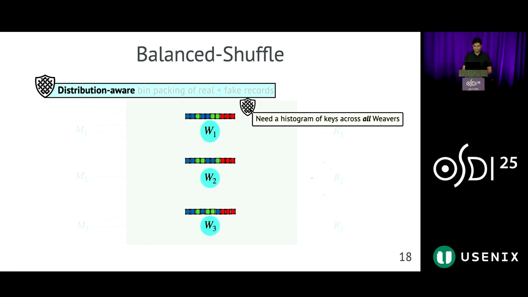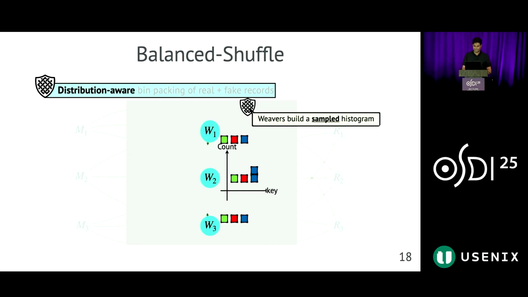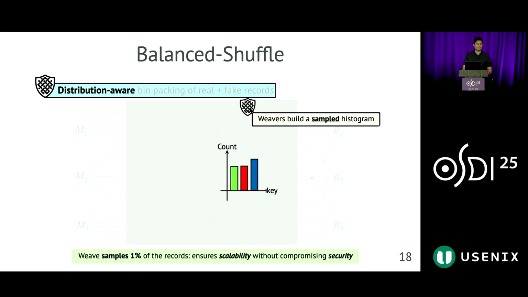Distribution-aware bin packing requires building a histogram of keys across all weavers. However, aggregating the data for such an exact histogram can easily become a scalability bottleneck. Weave avoids this bottleneck and instead builds a sampled histogram, estimating the full histogram and the exact distribution of data, and then shares it with weavers. We sample 1% of records to build a representative histogram, enabling scalability without compromising on security. We provide a formal proof of this in the paper.